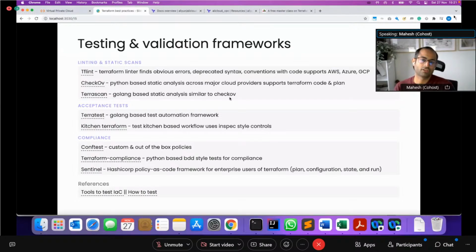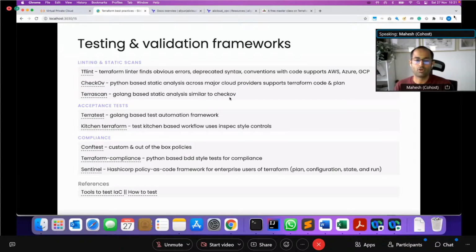And then similarly, there's Kitchen-Terraform, which is based on an InSpec and Test Kitchen sort of approach, slightly different. So if you've used those tools, then you will be familiar with Kitchen-Terraform. And then finally, there is a bunch of tools that do a lot around what they call policy as code compliance.